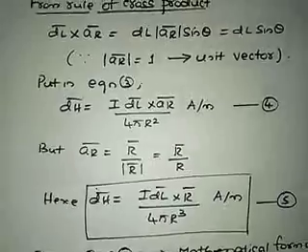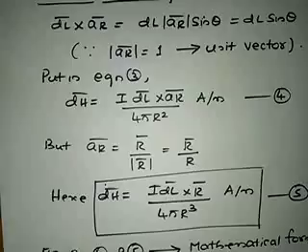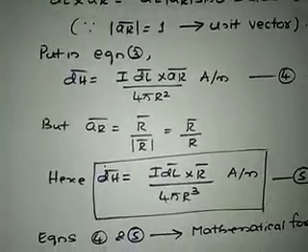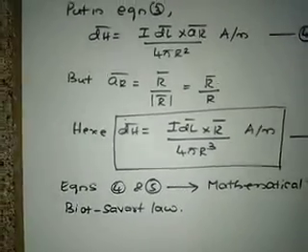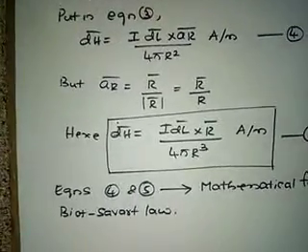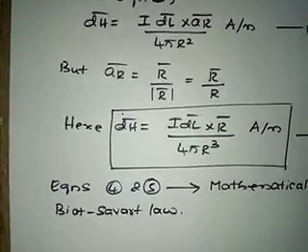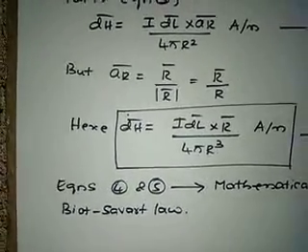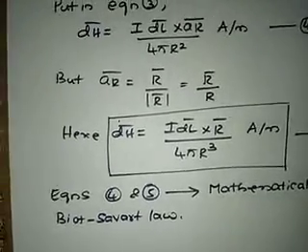So in today's class we have started with the steady magnetic field. We have gone through various topics such as the magnetic field and its properties, and the magnetic field due to a current carrying conductor. We have seen two rules there, the right-handed screw rule and the right-handed thumb rule. Later we took up the study of magnetic field intensity, magnetic flux density, and the relation between B bar and H bar. Then next, one of the important topics, the Biot-Savart law.